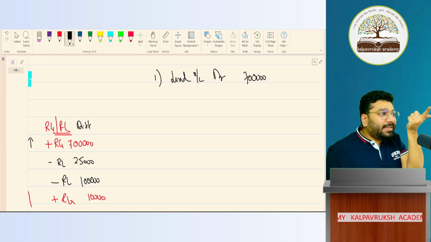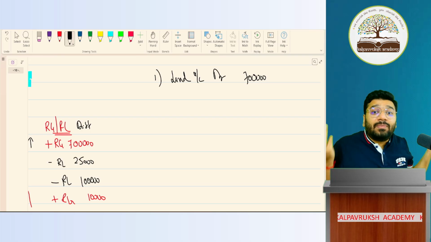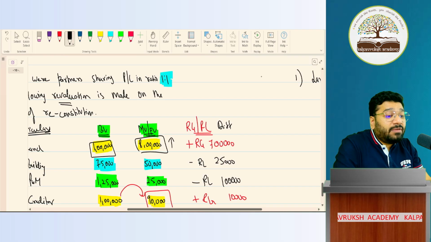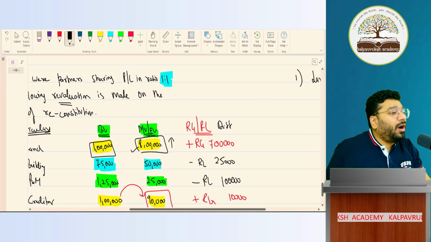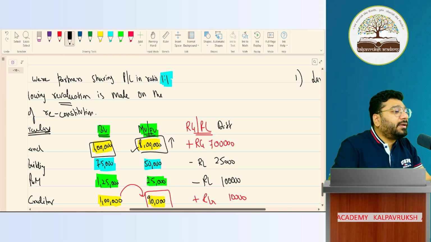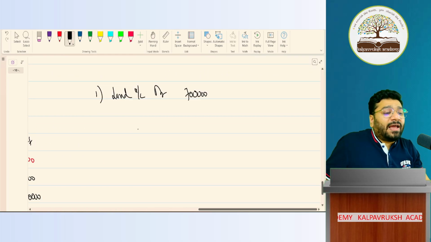lakhs, because 1 lakh is already there. 7 lakh you added. So how much will it become in total? 8 lakh, which is equal to the fair value or market value. Got it, not got it? Now, the increase in value of the asset is your gain. So the gain will go to your revaluation account.